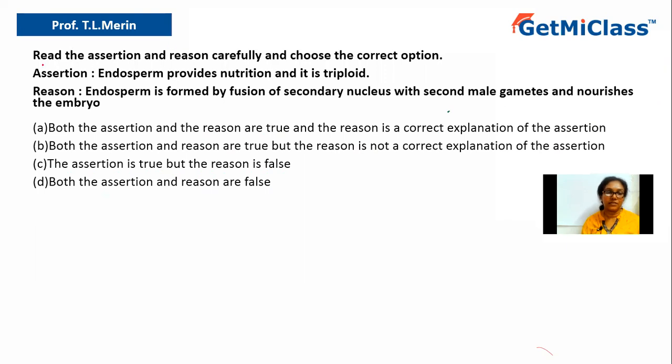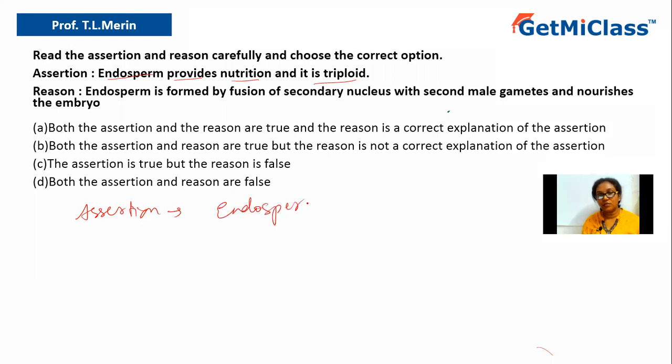So let us understand the question again. The question says, read the assertion and reason carefully and choose the correct option. The assertion says endosperm provides nutrition and it is triploid. So let us talk about assertion first. So what do you understand by endosperm?